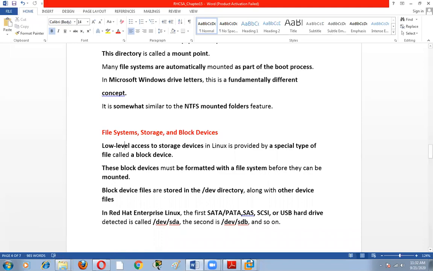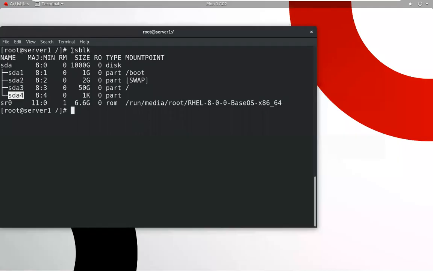We can check this by using ls. Ls means list. What type of listing? We want block devices, all the block devices. So this is the mount point boot, this is the mount point swap, this is the mount point slash. And this is my CD-ROM, mounted at /run/media/root/RHEL7.